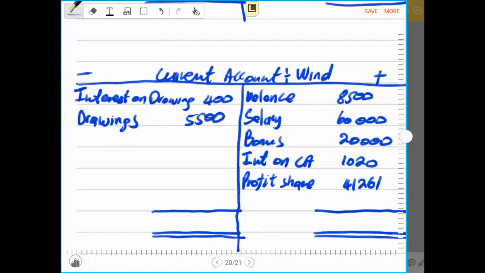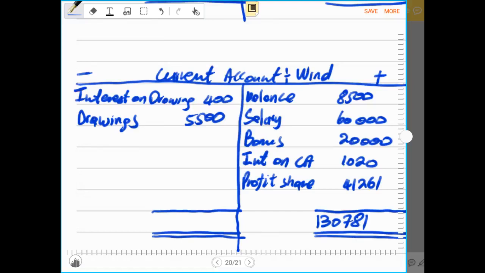So now when it comes to partner Wind, the bigger side will be the credit side, and that is 130,781 rands.